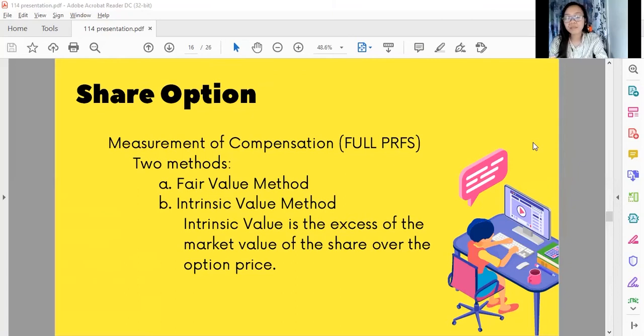By definition, the intrinsic value is the excess of the market value of the share option over the option price. For example, an entity granted 15,000 share options to employees, but the fair value cannot be reliably estimated. The given is that the option price is 150 and the share market price is 175. So, 175 deducted by 150 is 25. So the intrinsic value of the share option is 25.